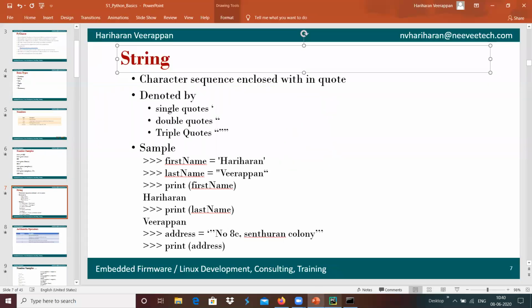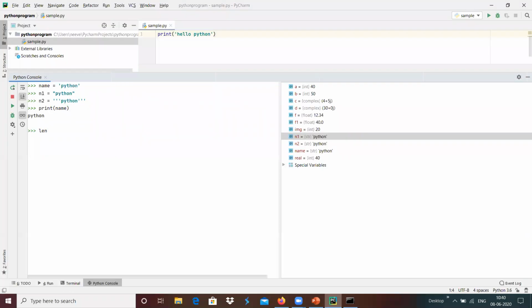And if suppose we wanted to get the length of the string, we can get the string length with the help of the len function. len is the function which gives the length of the string, and len can be used for different purposes that we will see over these sessions.